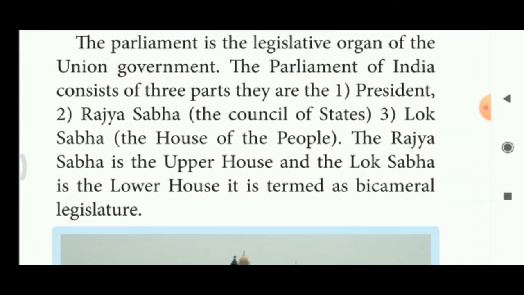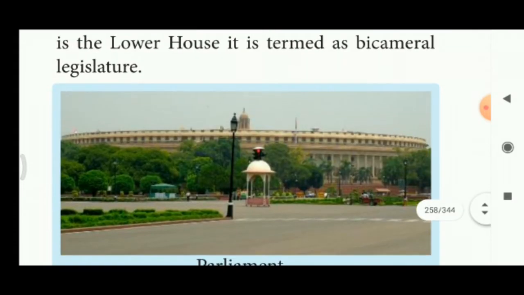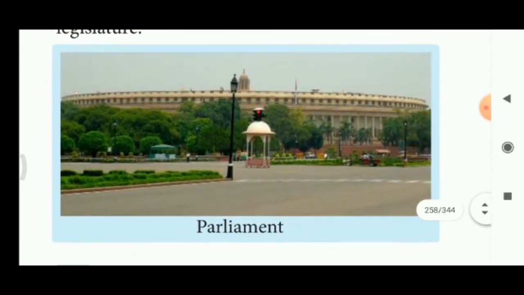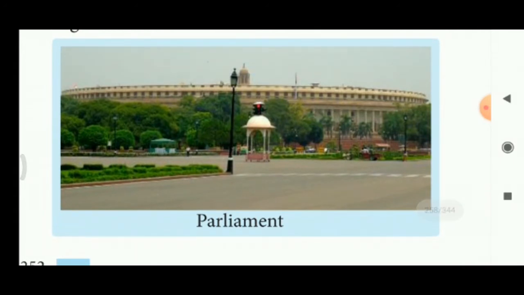The Rajya Sabha is the upper house and Lok Sabha is the lower house. Okay, don't forget. So what is called the upper house? Rajya Sabha. What is called the lower house? Lok Sabha. So see this picture. This is our Parliament.